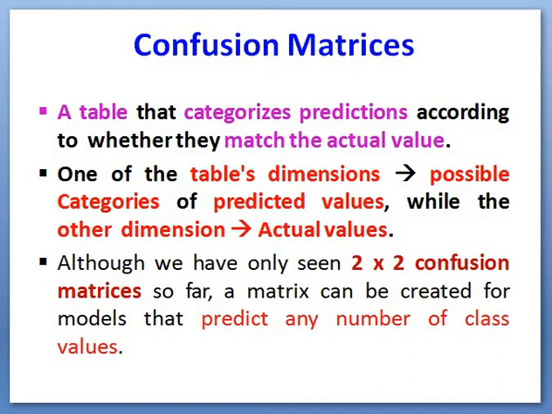Although we have only seen 2x2 confusion matrices so far, a matrix can be created for models that predict any number of class values. So for a binary classification problem, meaning the final output has two classes, yes or no, positive or negative, good or bad, in such cases we have to produce a 2x2 confusion matrix.